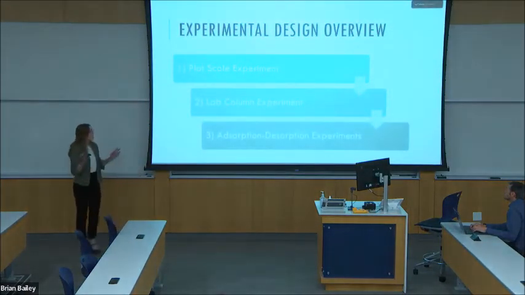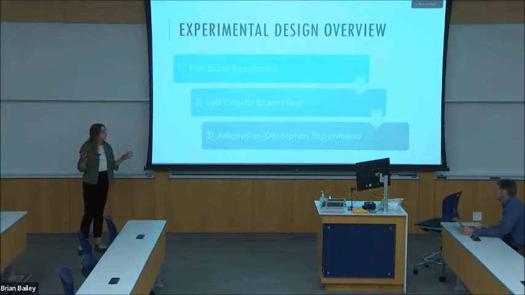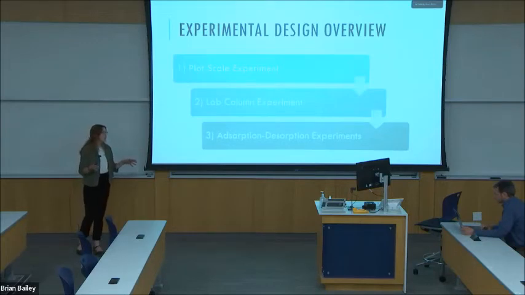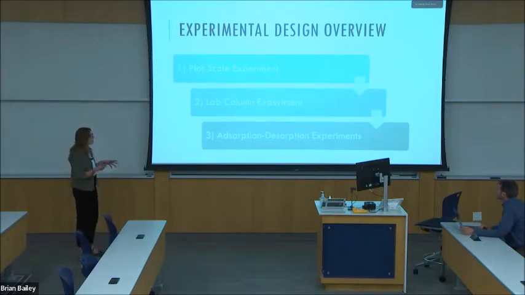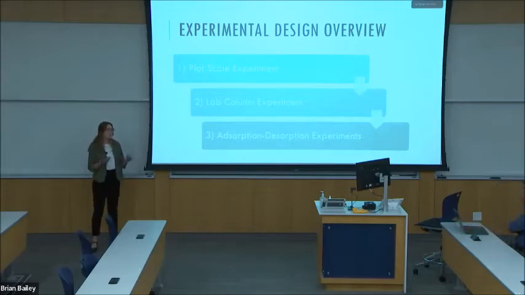So to answer these questions, I'll be doing a series of experiments within the lab. The first is a plot scale experiment where I'll be using two large scale soil boxes, comparing an amended versus a non-amended vegetated filter strip design. The second is a lab column experiment, which will be using column flow-through experiments to systematically compare different soil amendment types at different application rates under simulated storm events. The third will be looking into how well these amendments are able to bind and retain common stormwater contaminants.